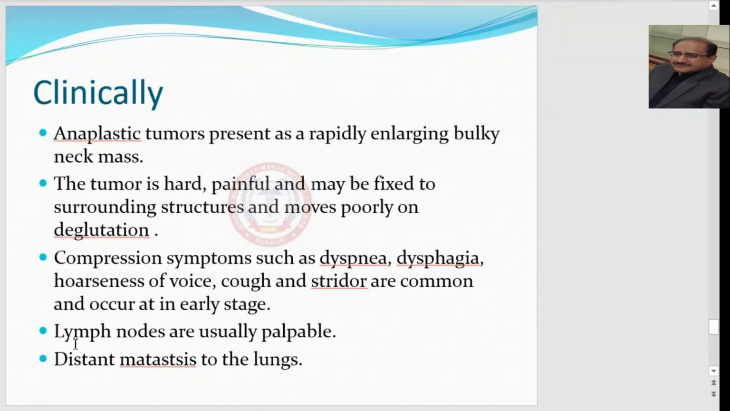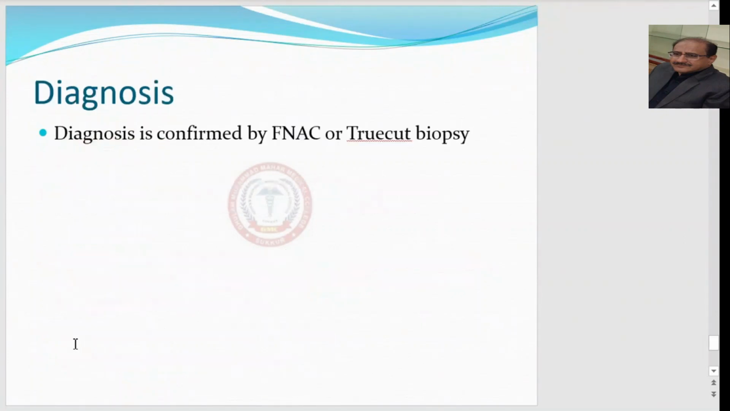Lymph nodes are usually palpable, and most of the time these lymph nodes are hard in consistency. They are also fixed, and distant metastasis to the lungs is common. The diagnosis is confirmed by FNAC or Trucut biopsy. Actually, FNAC is most of the time not easily performed in cases of these hard and fixed tumors, so the better option is the Trucut biopsy.